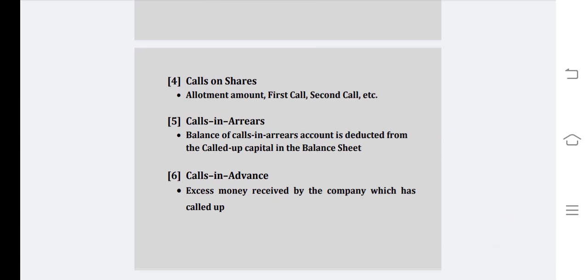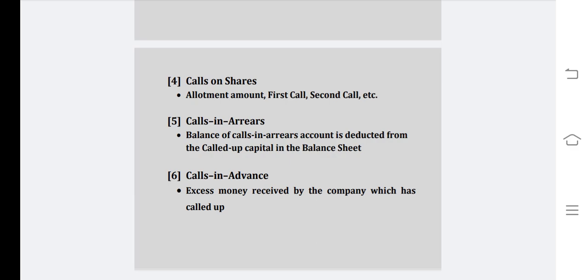Next, coming to calls on shares. The remaining amount of shares may be collected in installments as laid down in the prospectus. Such installments are called calls on shares. They may be termed as allotment amount, first call amount, second call amount, third call amount, etc.